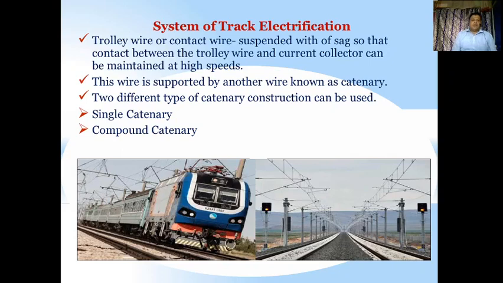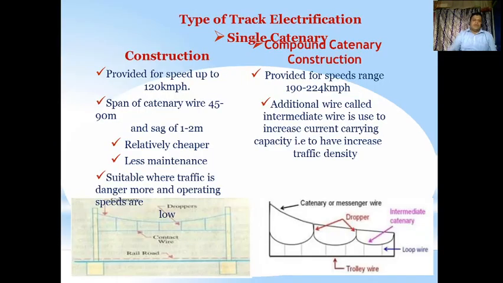This wire is supported by another wire known as the catenary. The catenary is the thing that is supporting the wire which is used for electrification. Now two different types of catenary construction can be used: single catenary construction and compound catenary construction.